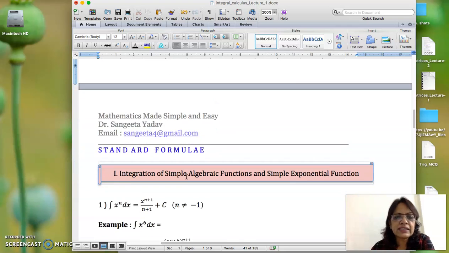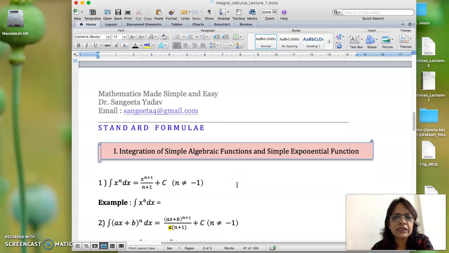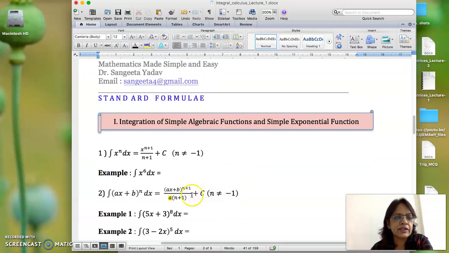Now, first in this lecture, we are going to study the standard formulae and under that first हम पढ़ेंगे simple algebraic function or exponential function का integration. The first formula of your integration is integral of x to the power n is x to the power n plus 1 upon n plus 1 plus c, provided n is not equal to minus 1.